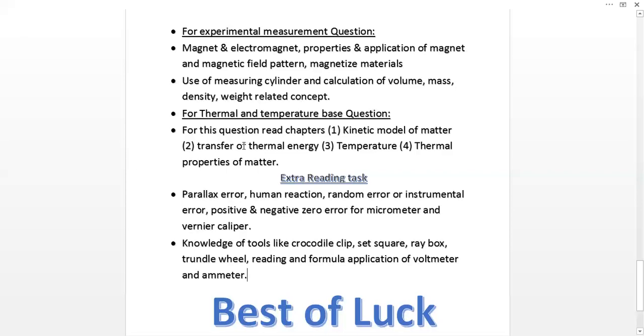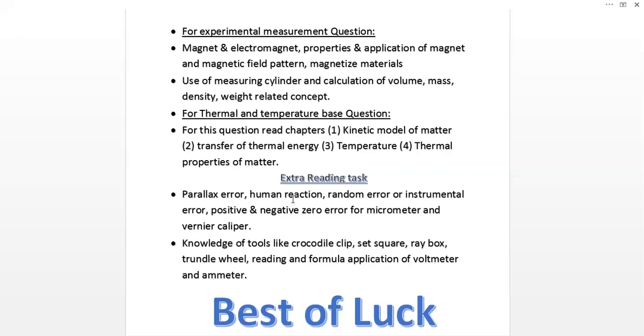Now you have to know about some extra reading tasks. For example, parallax error. What is parallax error? It is a vision error. Human reaction error and random error or instrumental error are other kinds. Random error means instrumental error. Human reaction error occurs when you do a calculation and don't take the average.